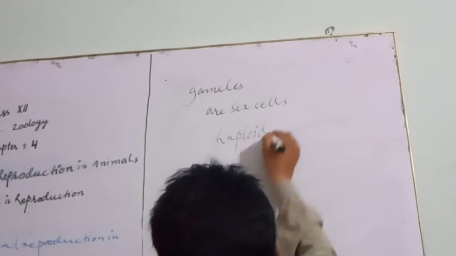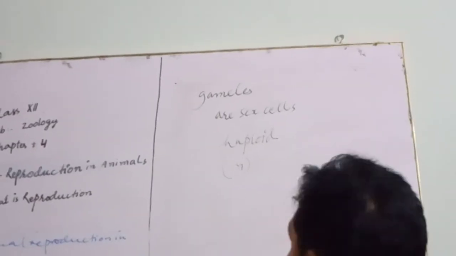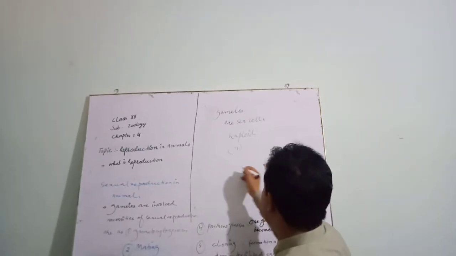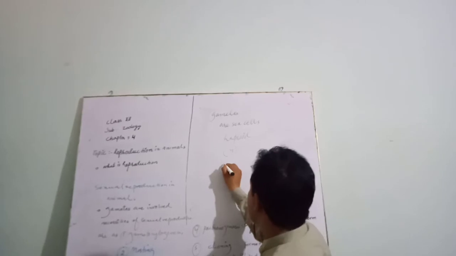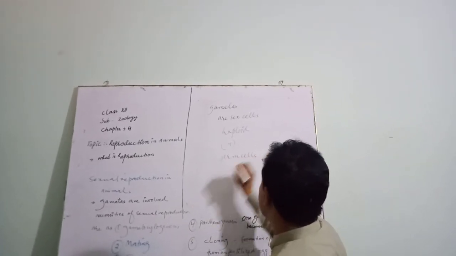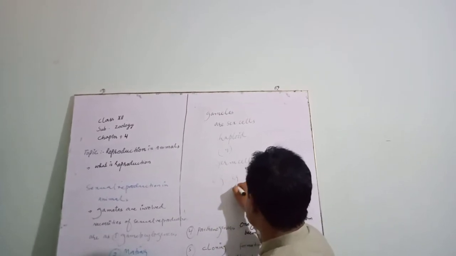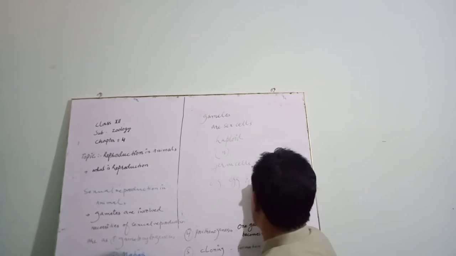They have n number of chromosomes, half the number of chromosomes. They are also called germ cells. Examples are eggs and sperm.